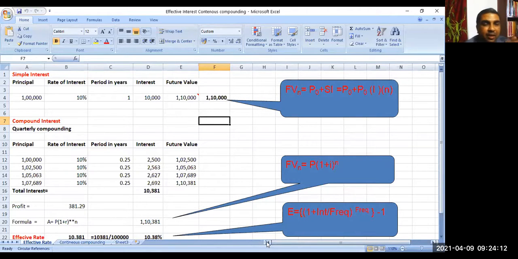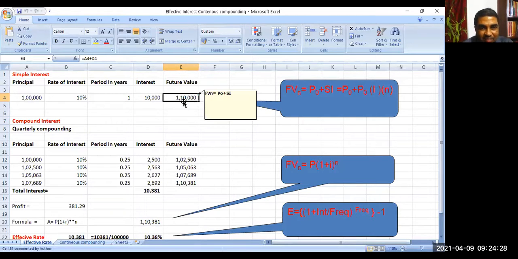Yeah. Now you see what is simple interest. You already know. Take an example. Suppose principal is how much? 1 lakh. Rate of interest is 10%. And for 1 year, interest will be how much? 10,000 rupees. The future value will be 1 lakh 10,000 rupees if it is invested for 1 year.